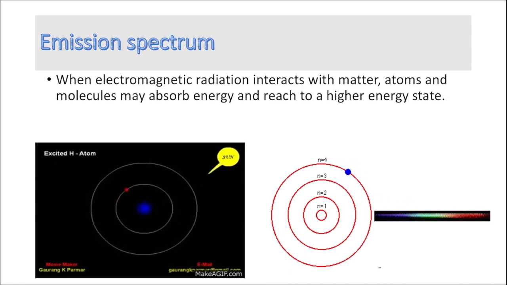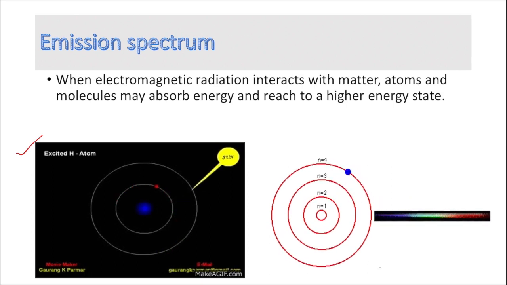Here you can see the electron jumping from the first orbit to the second orbit. The electron is in its first orbit, absorbs energy, and jumps into a higher orbit. This is what happens when atoms and molecules absorb electromagnetic radiation.